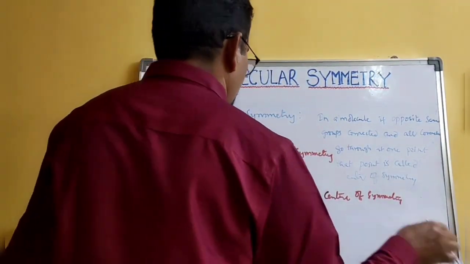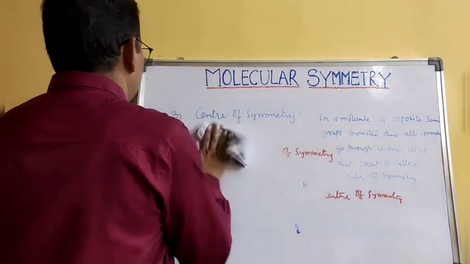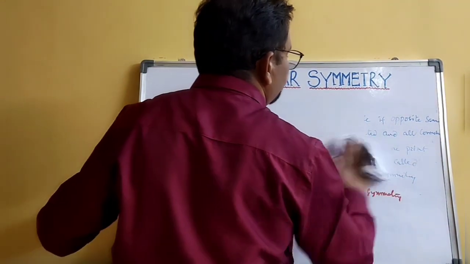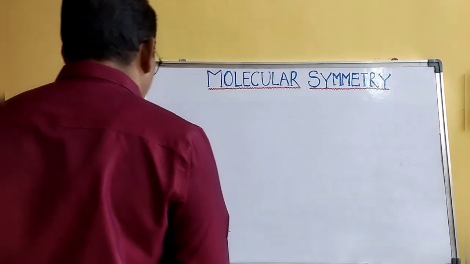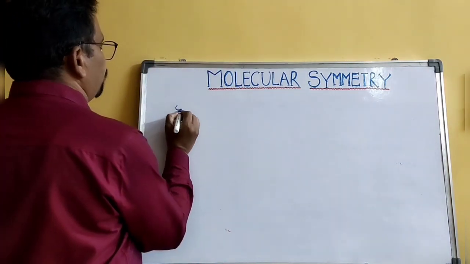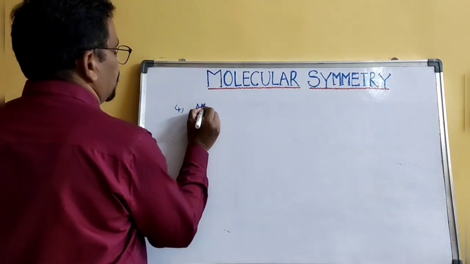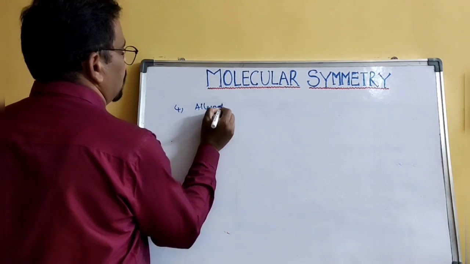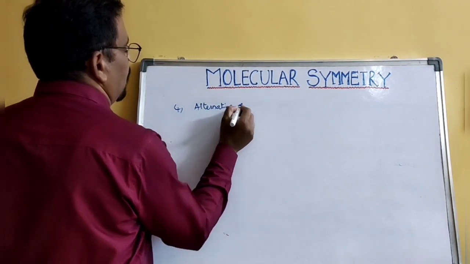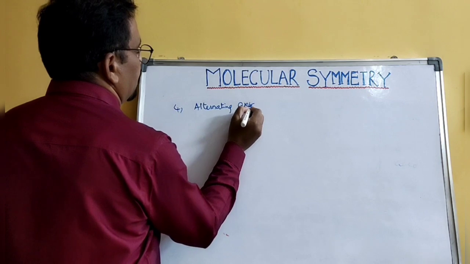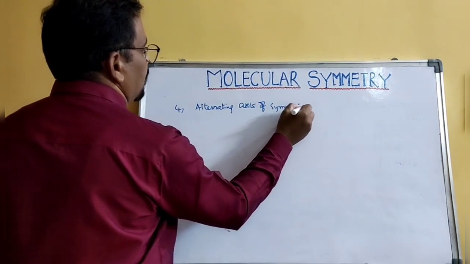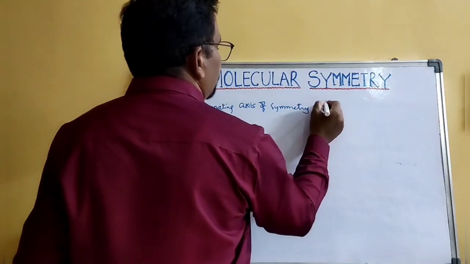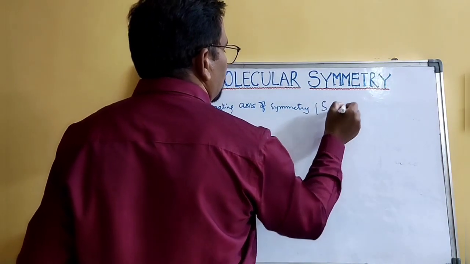Okay, I'll move to the next type, the alternating axis of symmetry. The fourth one is the alternating axis of symmetry, and it is indicated with Sn, right?